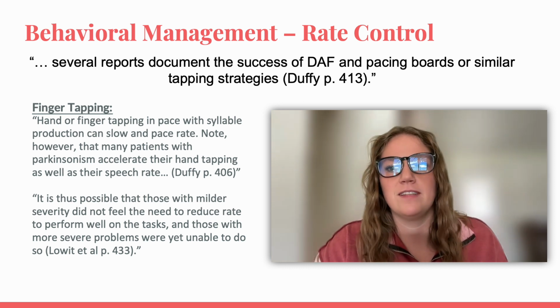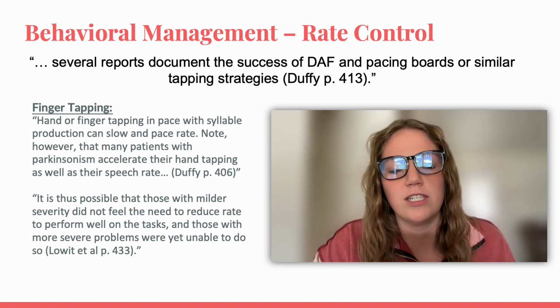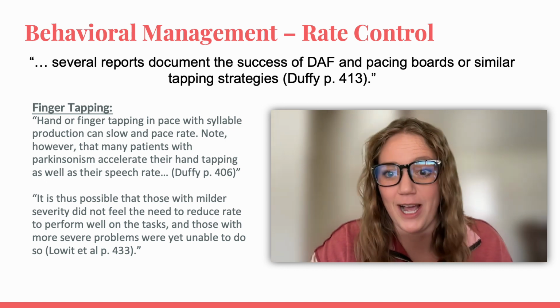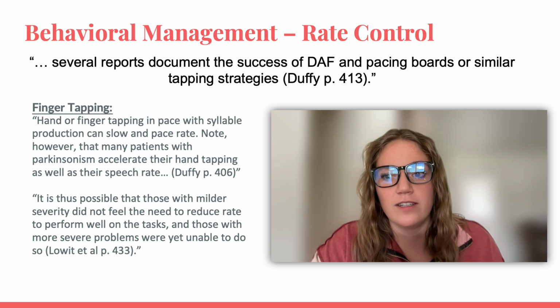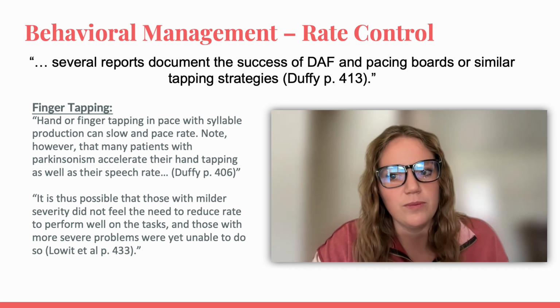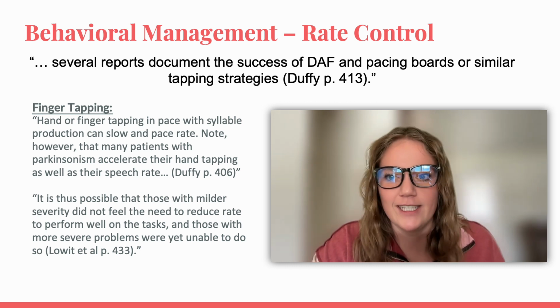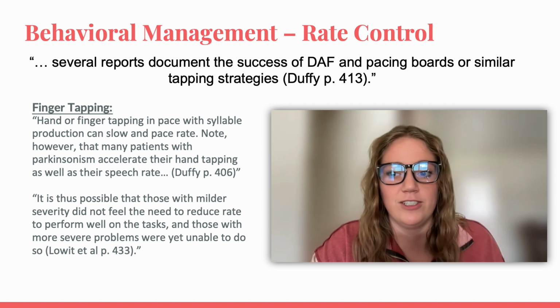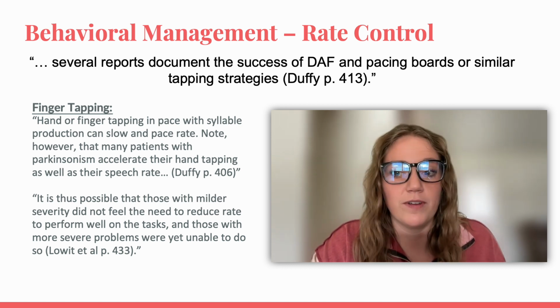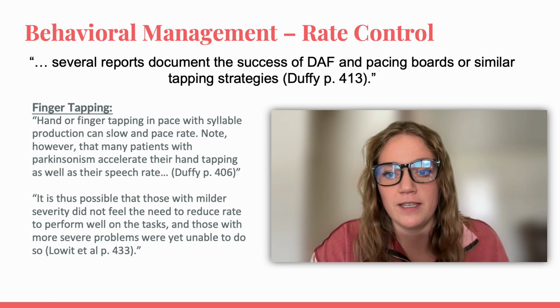Part of the reason they felt that this was the case was because the traditional therapy, like finger tapping, relied largely on self-pacing, which could be an issue if the client doesn't recognize that they need to slow down or if their dysarthria symptoms are so severe that they are incapable of using the method.